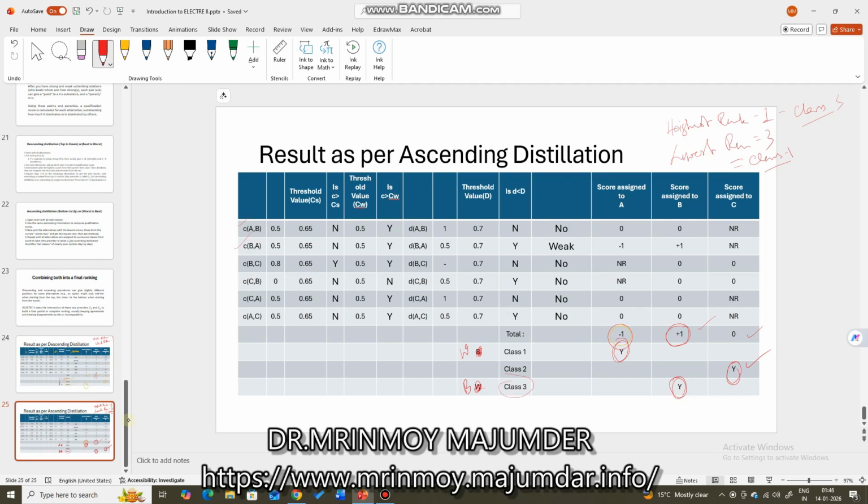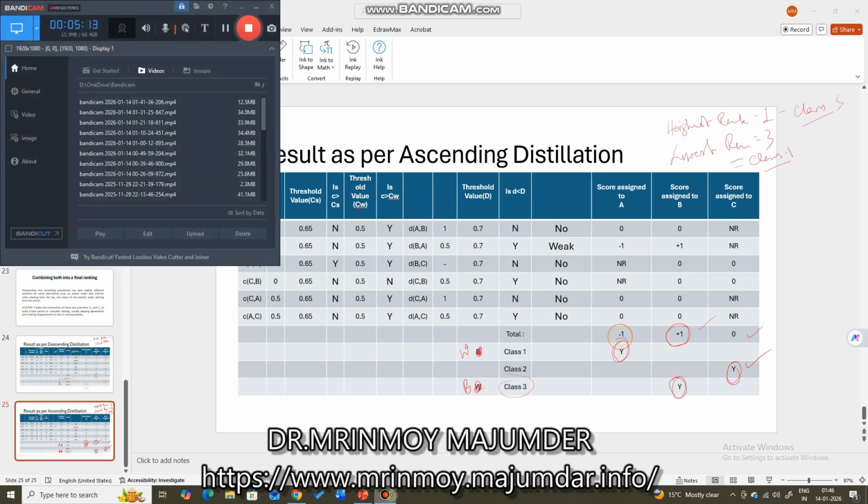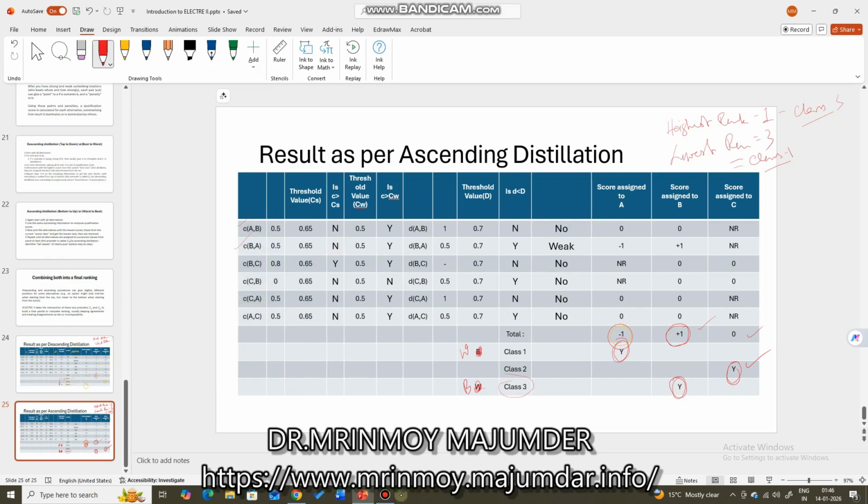So it cannot outrank that, and it can outrank that alternative which has got the worst class in descending and best class in ascending, right? So that way, this alternative is placed into the middle. So that is the way ELECTRE spots the most preferred alternative.